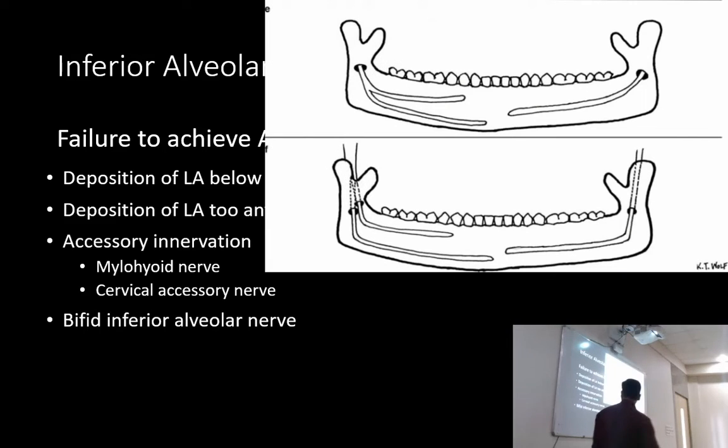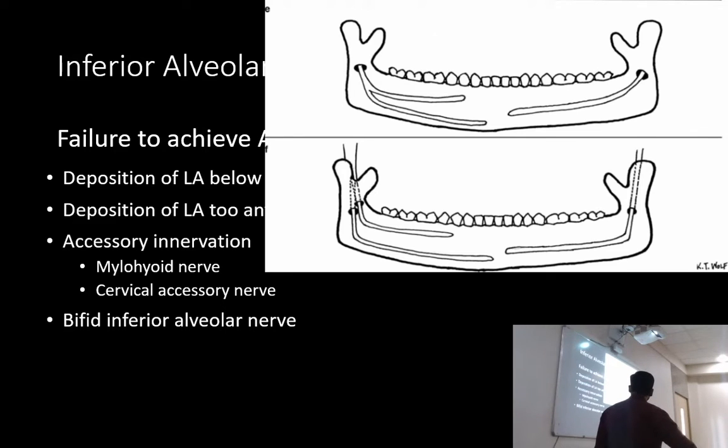Then we have the bifid inferior alveolar nerve. There are almost 6 to 7 variations of bifid nerve. You don't need to know them all. You just need to understand two things. One, the nerve enters the foramen and then divides into two, or it divides into two and then enters the foramen. So basically in the first scenario there is only one foramen and then we have two nerves.